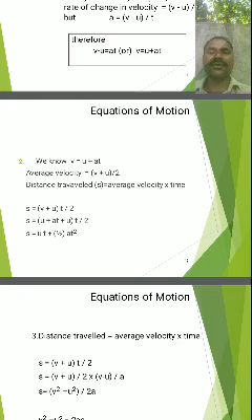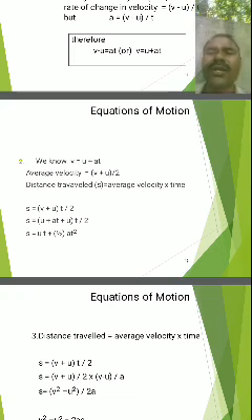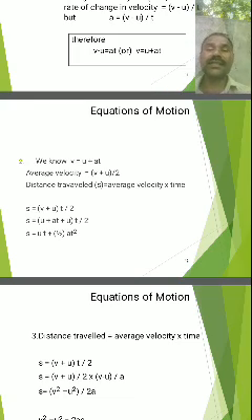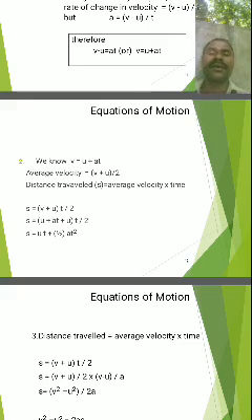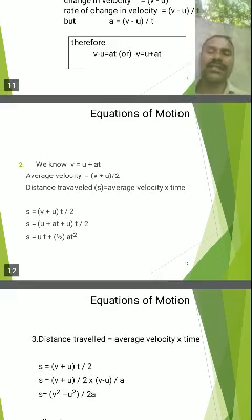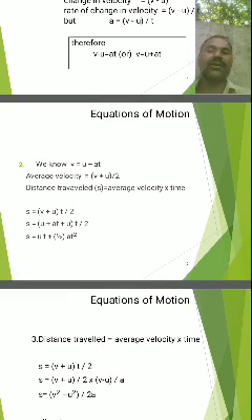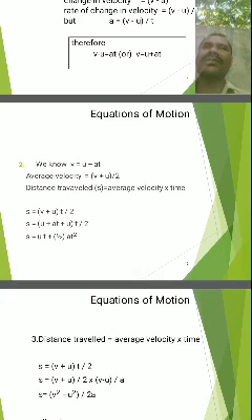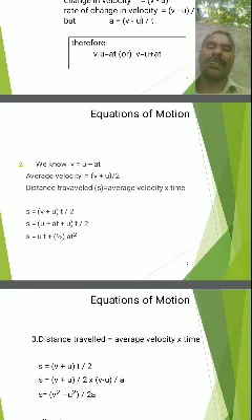And average velocity means final velocity plus initial velocity divided by 2. The distance traveled by the body is s, and s is equal to average velocity into time. That average velocity is equal to v plus u all divided by 2, into t.